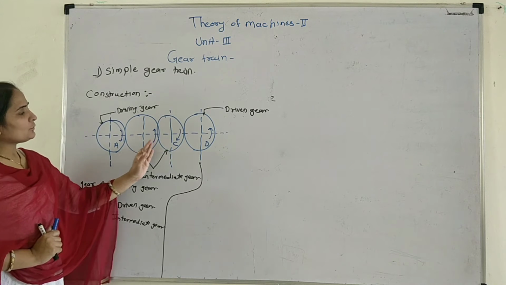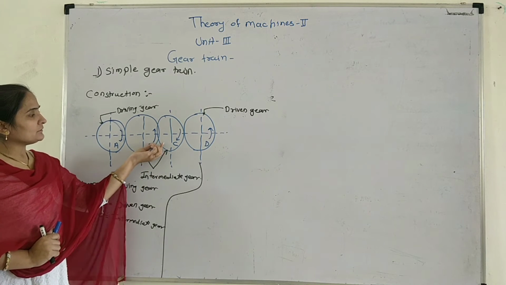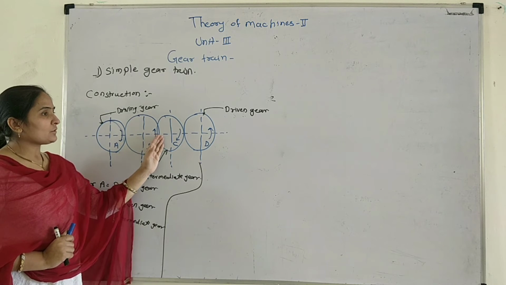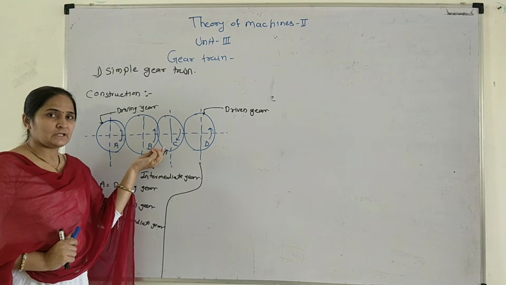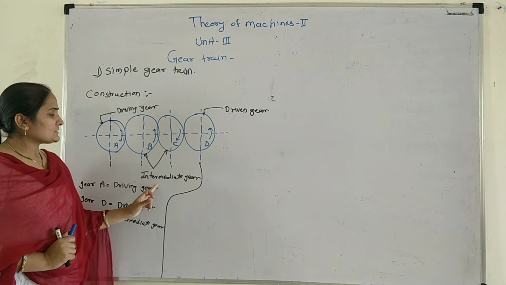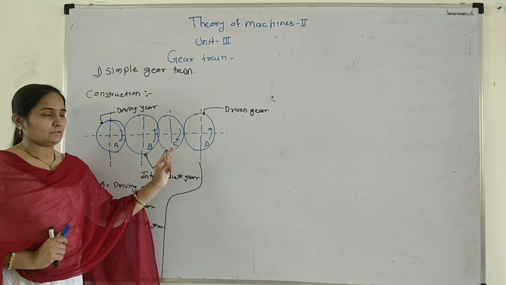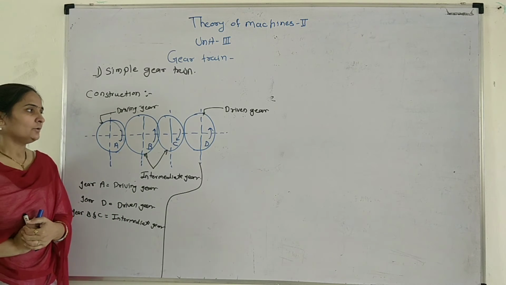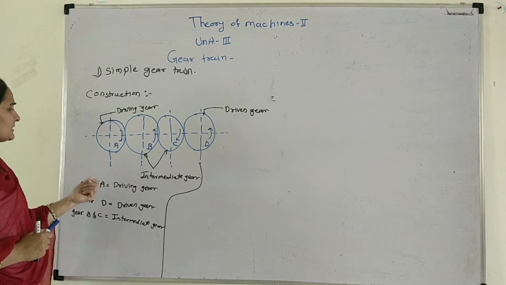Okay, when there is no transmission of power, the velocity ratio is very small. So this gear is also called an idle gear. These B and C are also called idle gears. Okay, this is the working.